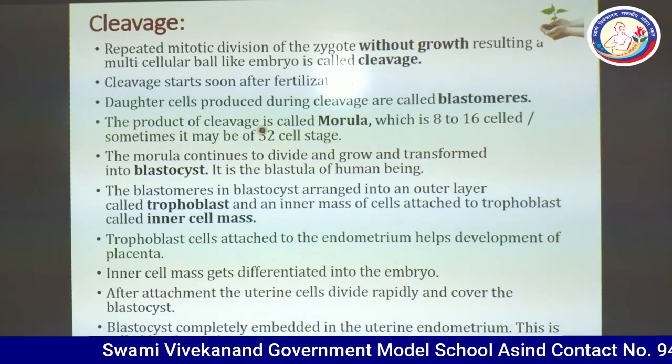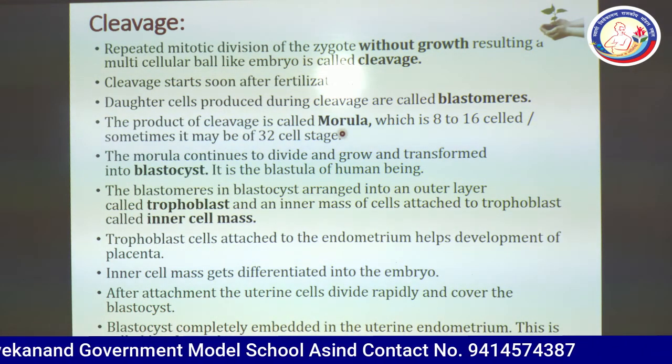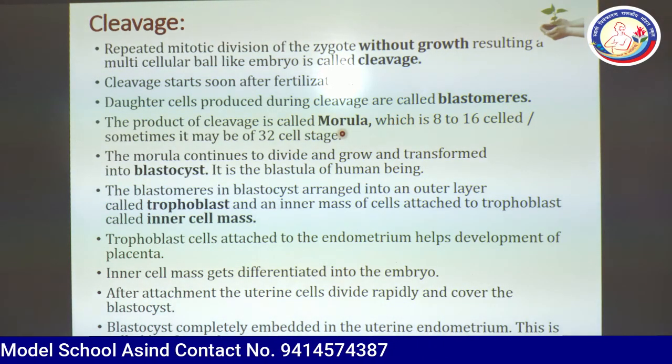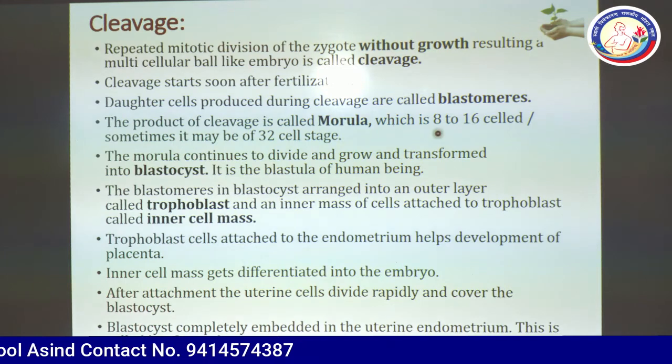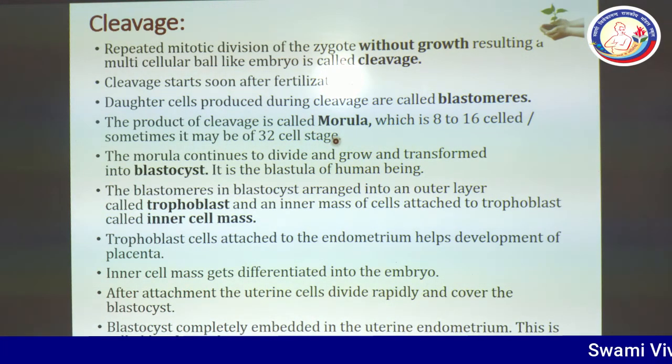The product of cleavage is called morula. Important point. What is the result of cleavage? A ball-like structure will be formed that is known as morula, which is 8 to 16, and sometimes it may be a 32 cell stage structure.